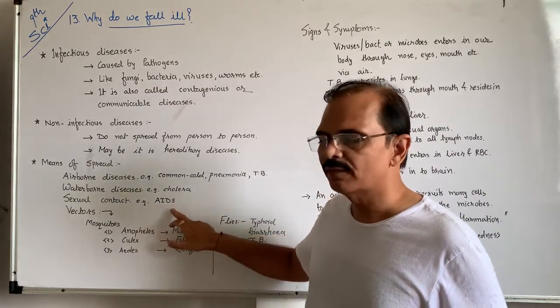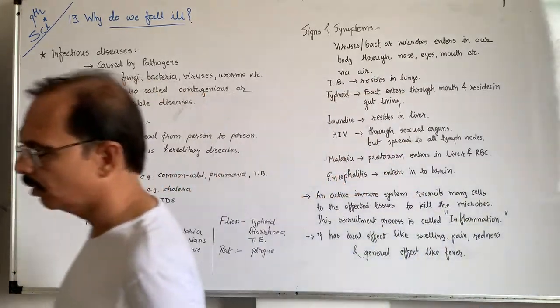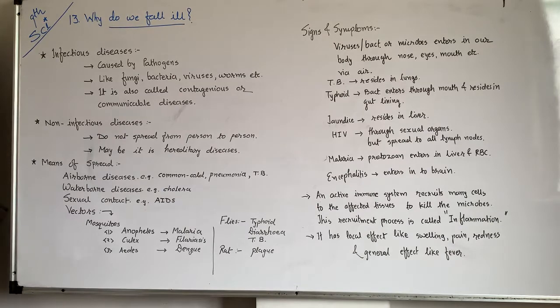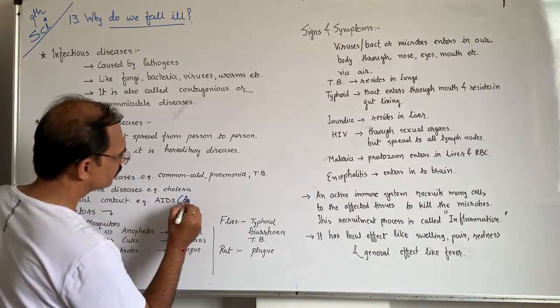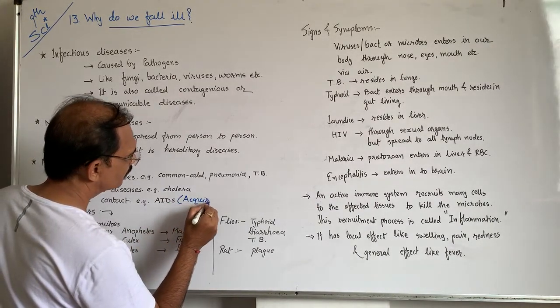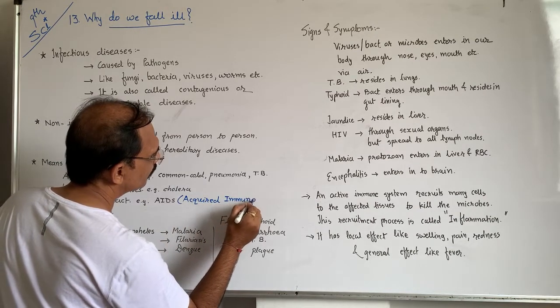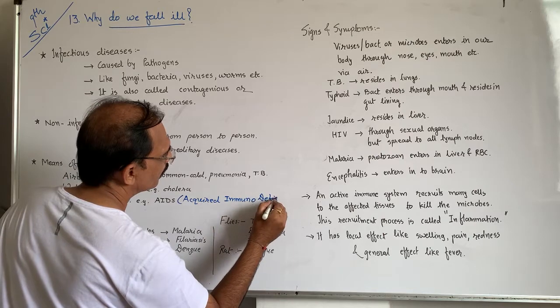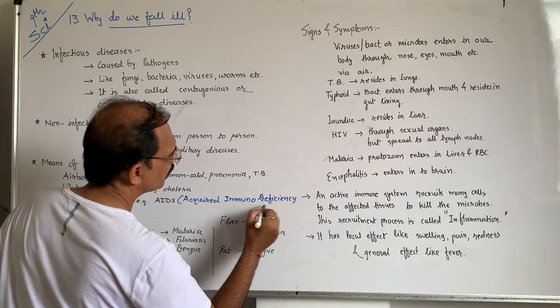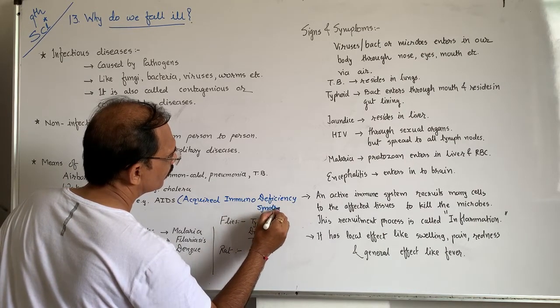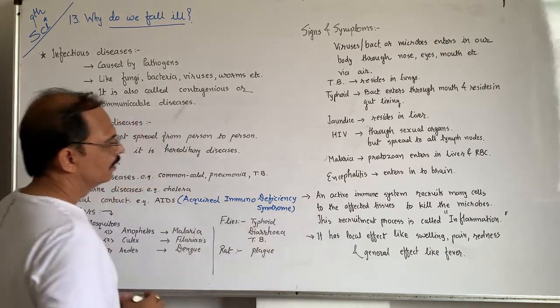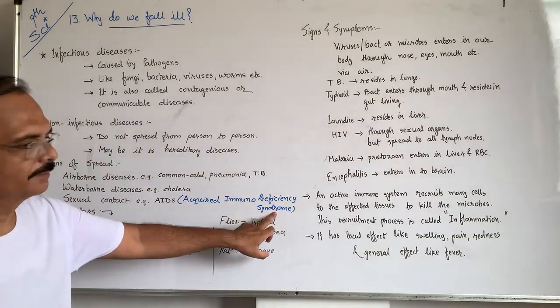Acquired immunodeficiency syndrome. This is the full form of AIDS. AIDS means what? Acquired immunodeficiency syndrome. Syndrome means disease.